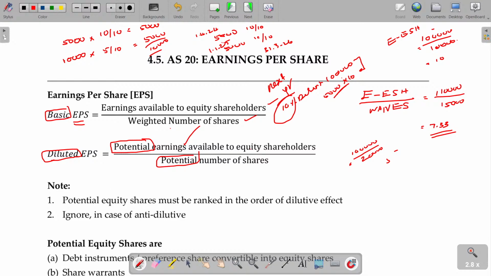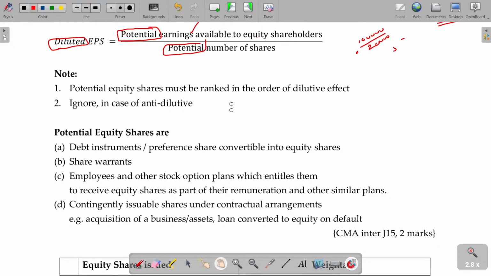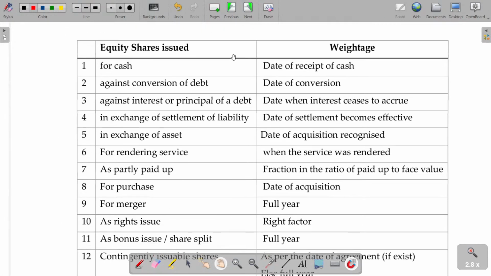Okay, this is the logic. And in what other cases may it be diluted? Bonus shares, debentures, preference conversion, and debt settlement in the form of shares. N number of actions are there, due to which the dilution may happen. I may issue fresh shares in the coming days, or there may be conversion of debt. These are the possible natures, for example.